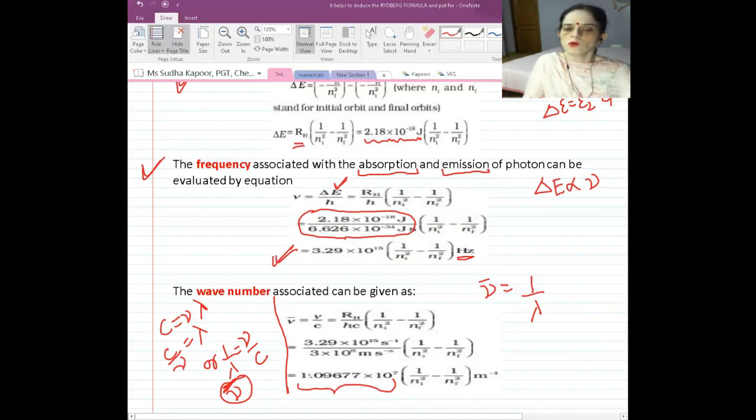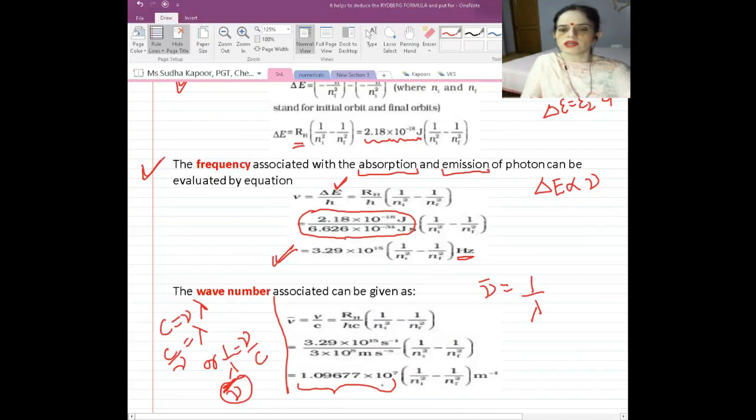So substituting all these values, we again get the same formula as we got in the case of hydrogen spectrum, that is 109677 if we are talking in centimeter inverse, or 1.09677 into 10 to the power 7, times 1 upon n1 square minus 1 upon n2 square, or 1 upon n initial square minus 1 upon n final square.